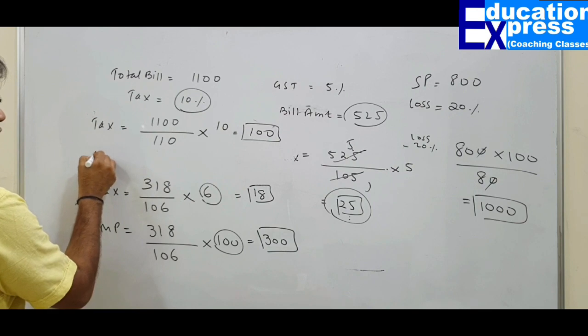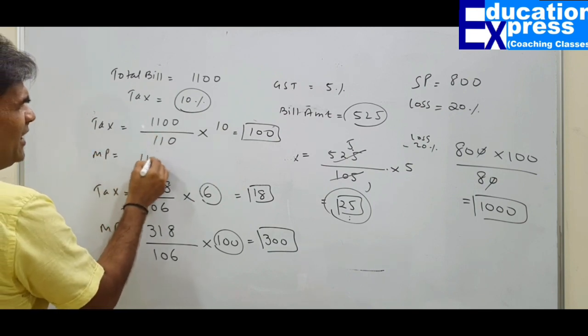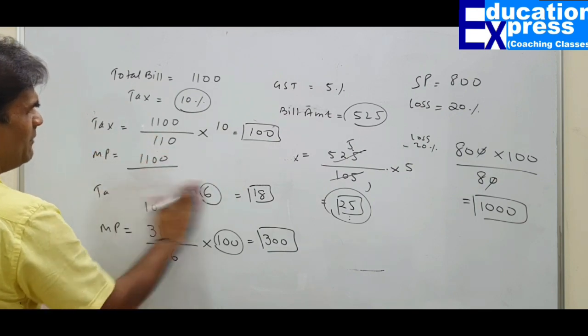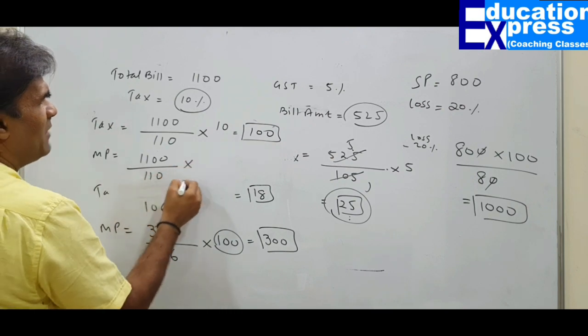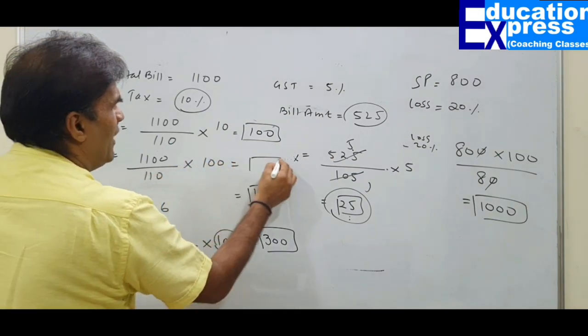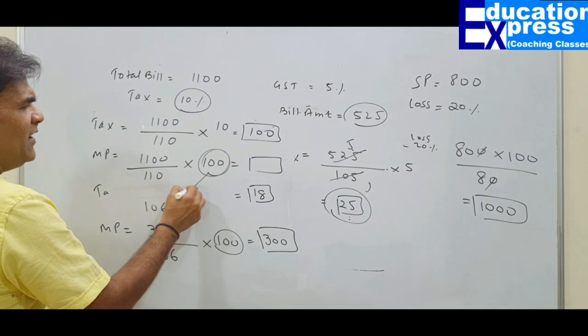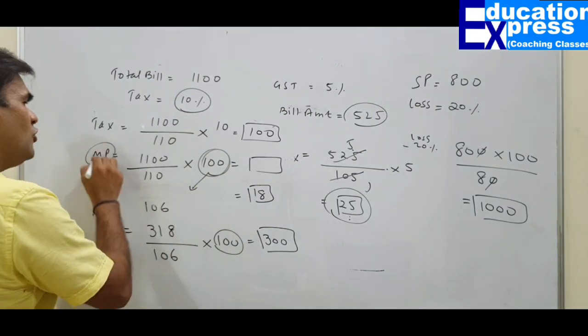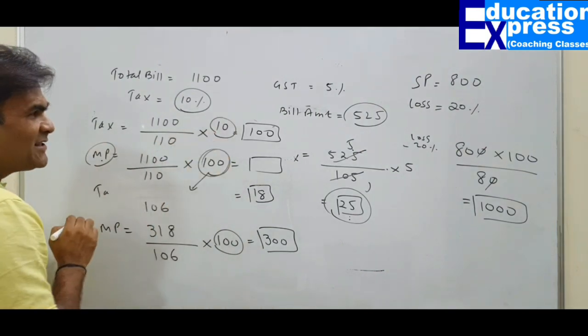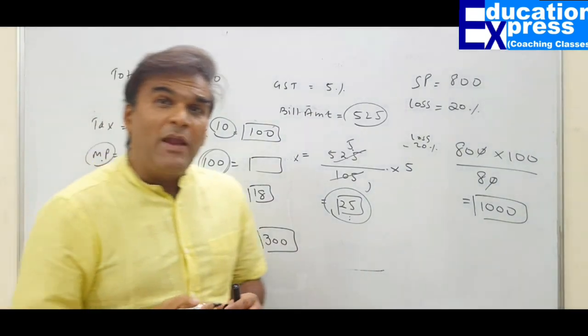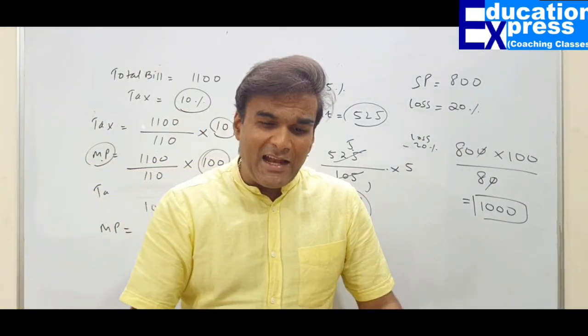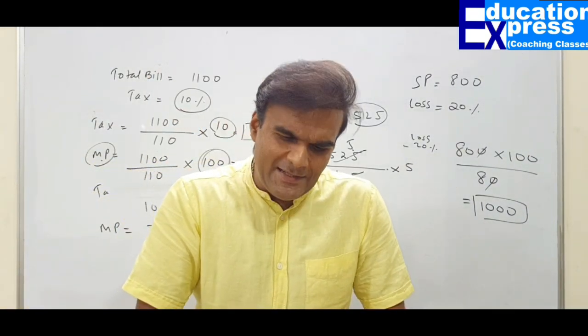So the mark price of the food can be found out by taking this whole thing divided by 110 and multiplying by 100. So why are you multiplying by 100? 100 means the total mark price. On the total mark price, I will charge you tax. So very simple, when the price is inclusive, one can understand what exactly we need to do.